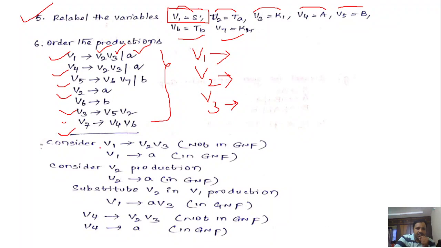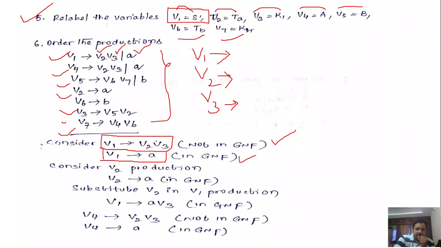Next, consider each production. Let me consider the V1 production first. It is in the form V1 denotes V2, V3. It is not in GNF. V1 has one more production, V1 denotes small a. That is in GNF.